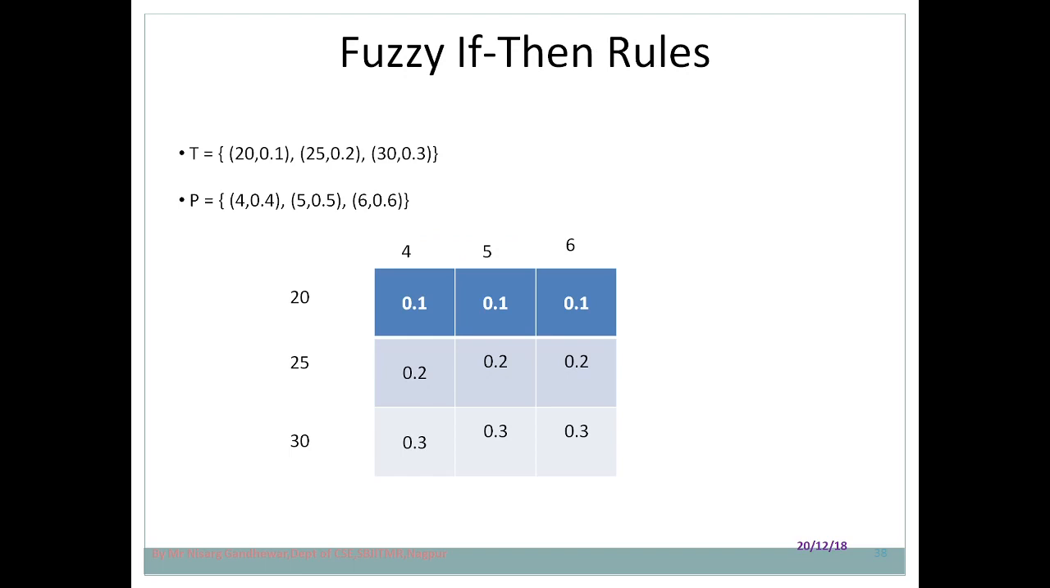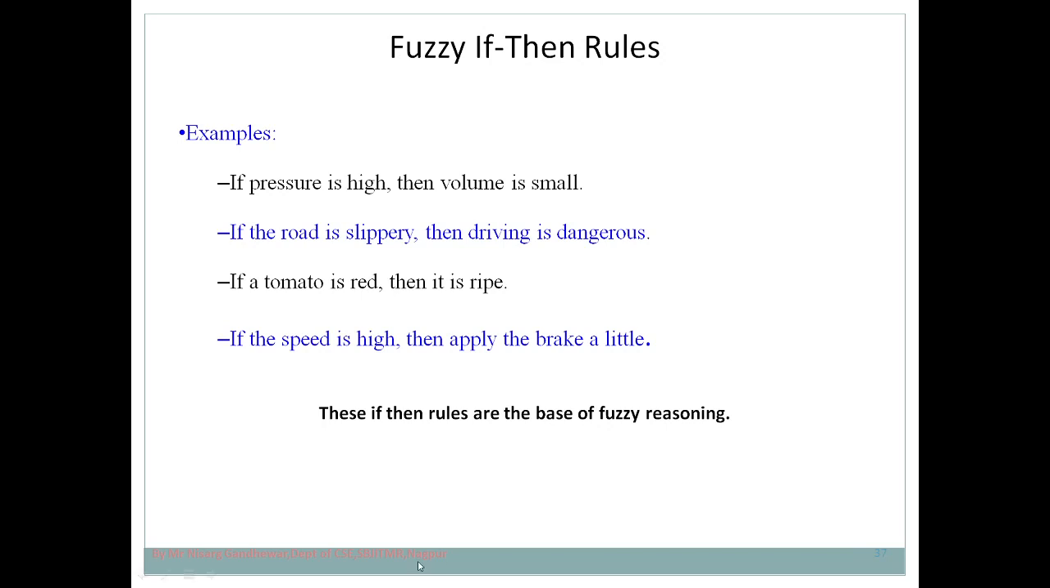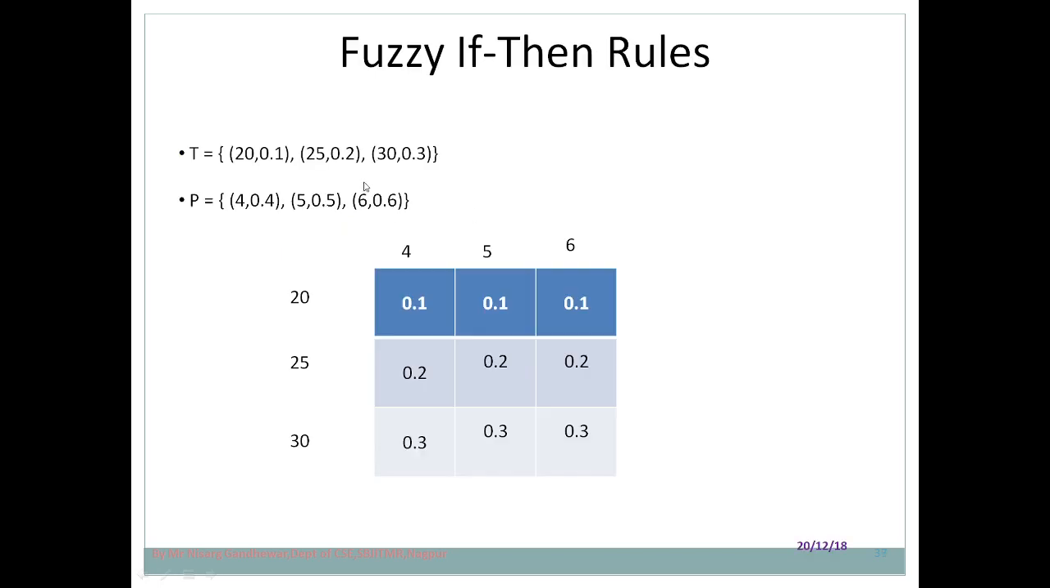Let's see the matrix representation of an example: if temperature is high, then pressure is low. A simple rule, because we know that as the temperature increases, the pressure value decreases. So in order to represent this, we have this matrix form.